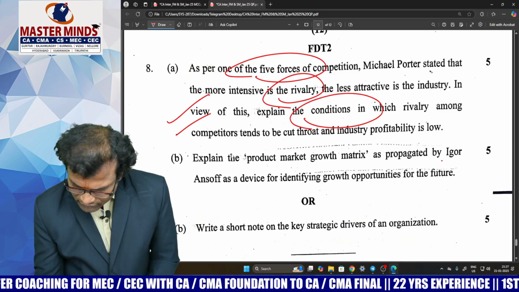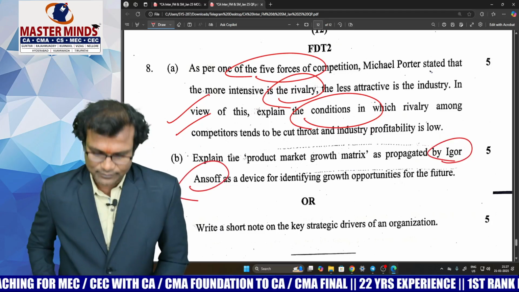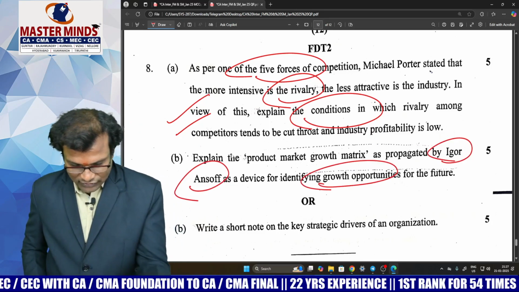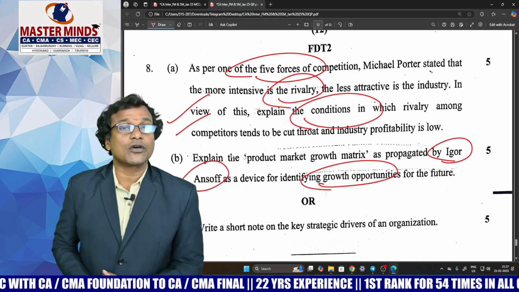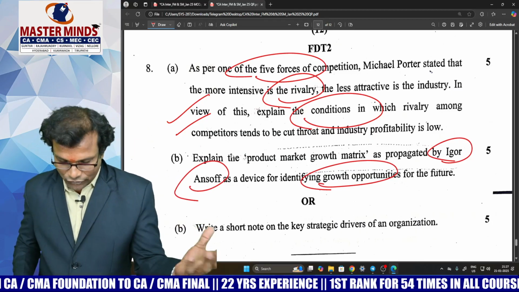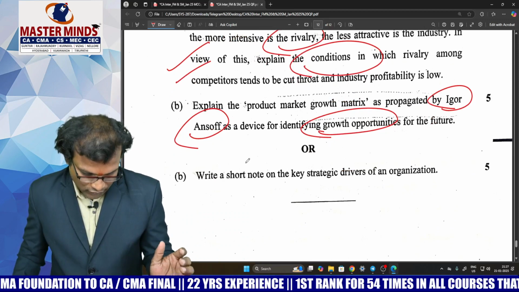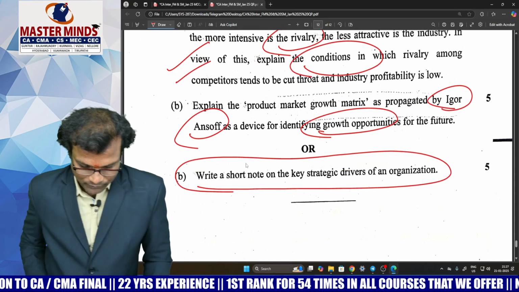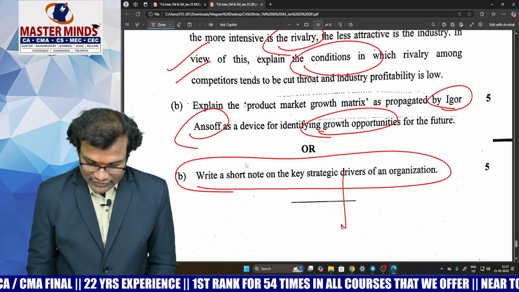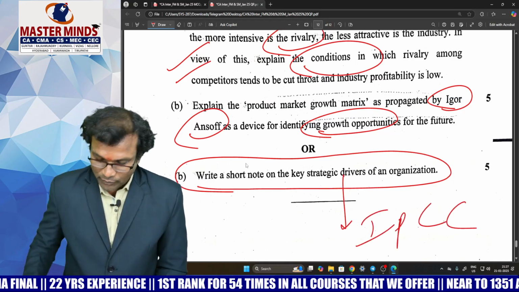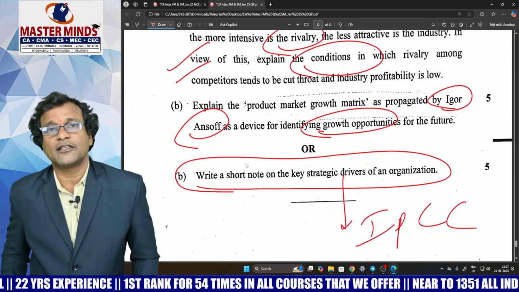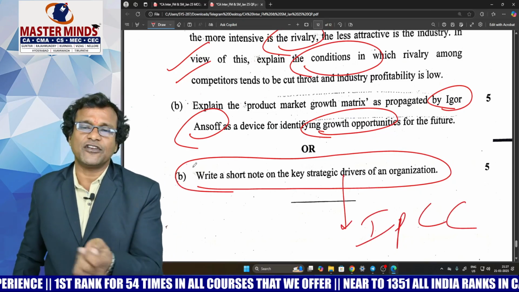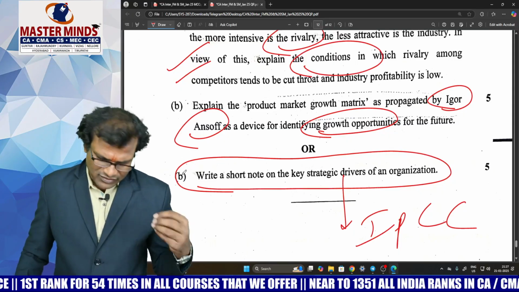He is asking us about the diagram of the matrix. If you want to formulate some expansion strategies, he is asking us to explain all the 4 stages of the matrix. A straightforward theory question. No issues about 8B. Look at the last internal choice for 8B. Write a short note on key strategic drivers. In the class, we use an acronym called IPCC. Industry, products, customers, channels, etc. Write 1 or 2 points regarding every letter there, IPCC. This is a straightforward question.